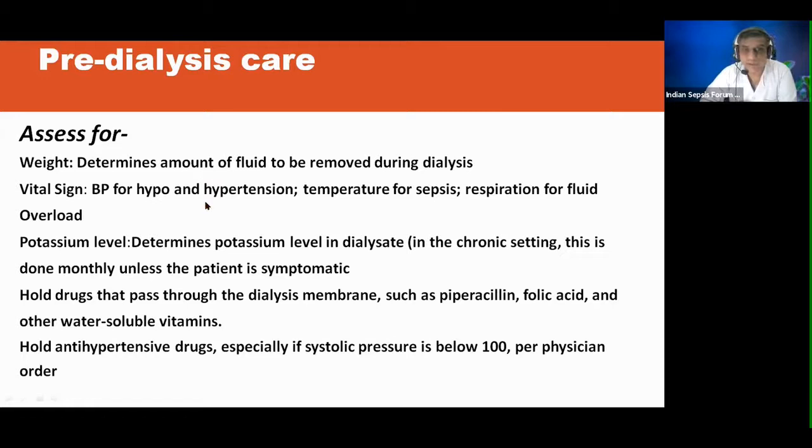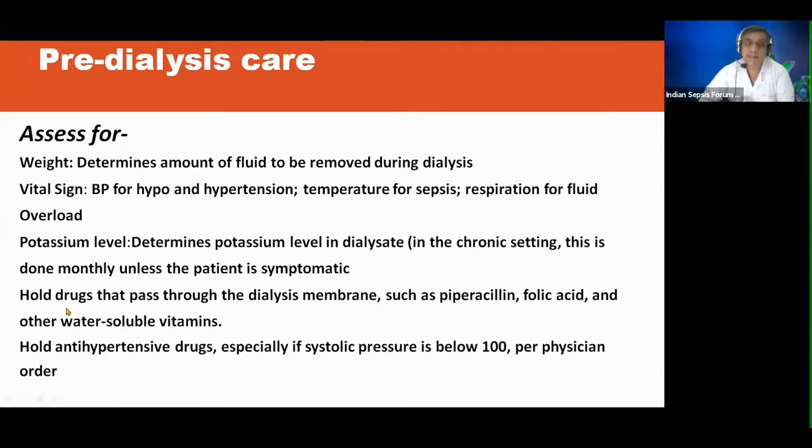Vital signs: blood pressure for hypo or hypertension, temperature, what is the respiratory status of the patient, are there signs of fluid overload, which will help us know how much fluid to be removed. Potassium levels, because this will determine how much potassium is added in the dialysate fluid.